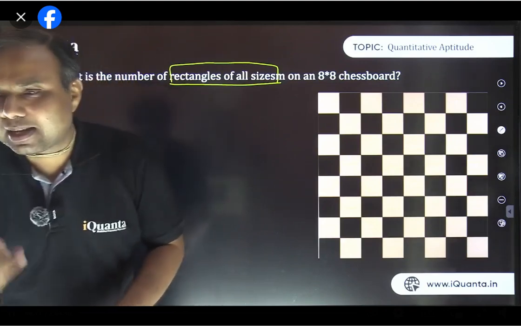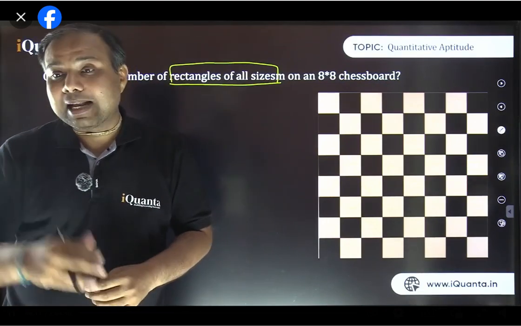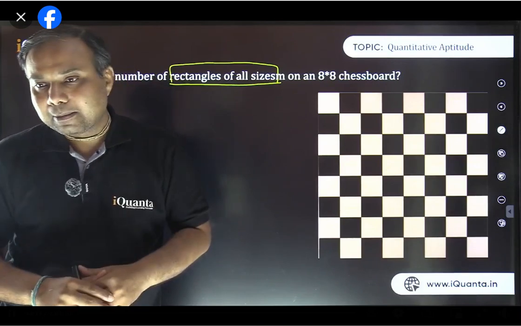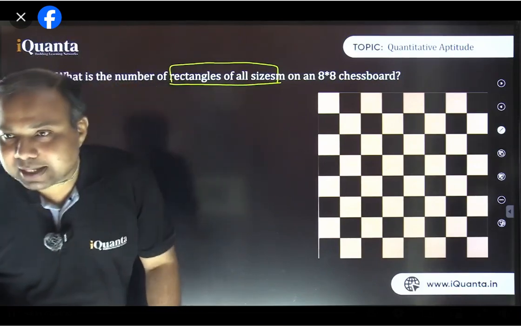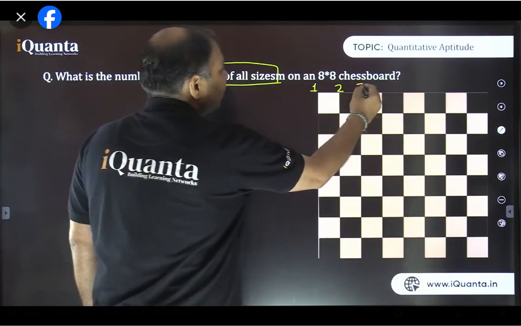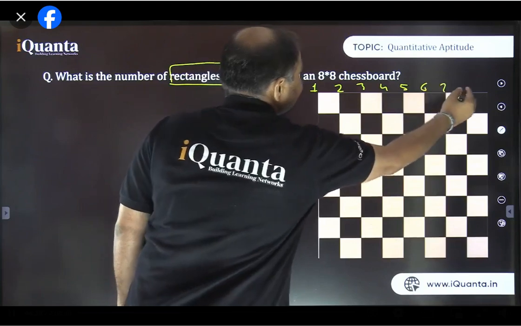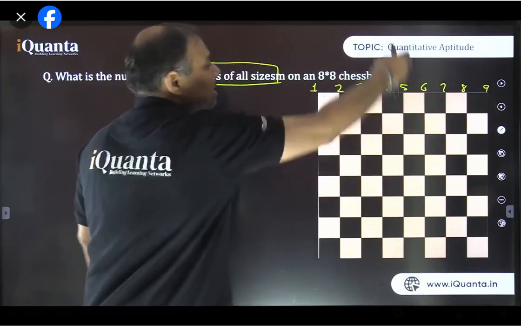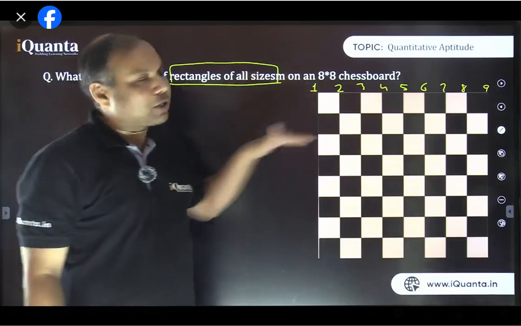Yes, that's perfectly fine. By different sizes, we can count that. But it is going to be a lengthier part. Although there will also be a pattern. But first, try to understand this. That's correct. Most of you are writing that. There are 9 vertical lines. This first line, then second, third, fourth, fifth, sixth, 7, 8, 9. There are 9 vertical lines available here, right? And in the same way 9 horizontal lines are also there.